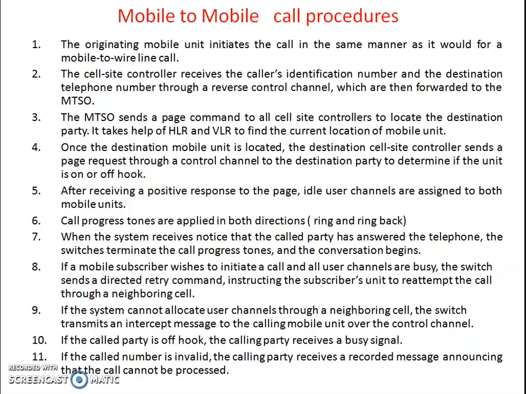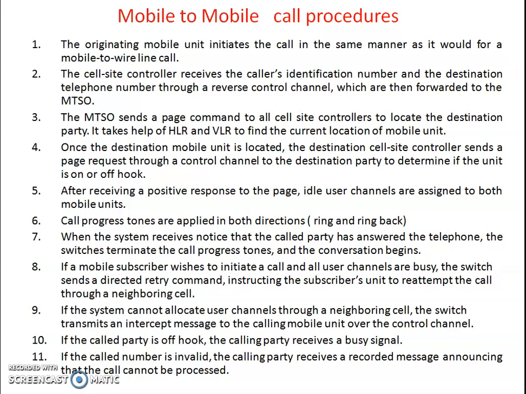The originating mobile unit initiates the call in the same manner as it would for a mobile to wireline call. The cell site controller receives the caller's identification number and the destination telephone number through a reverse control channel, which are then forwarded to the MTSO.